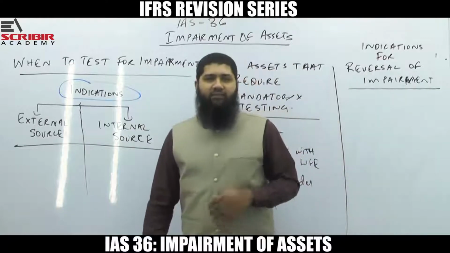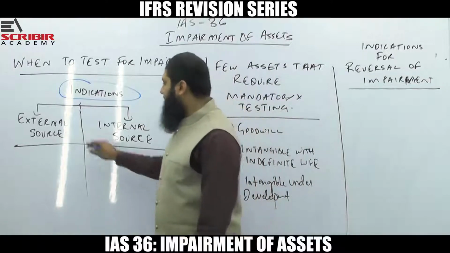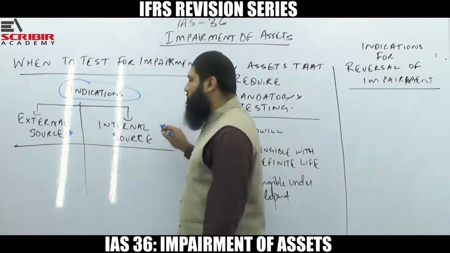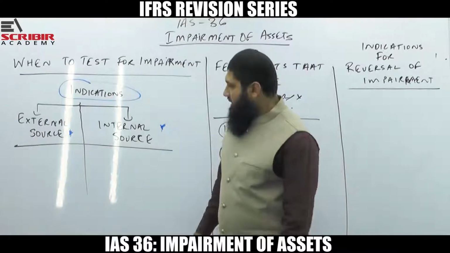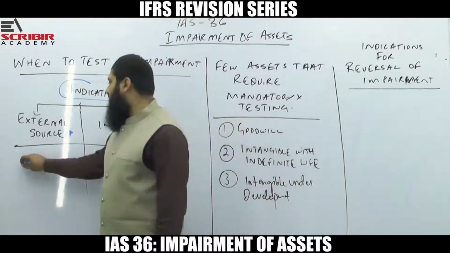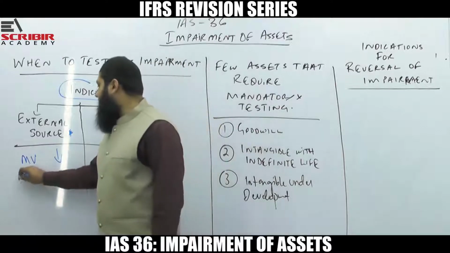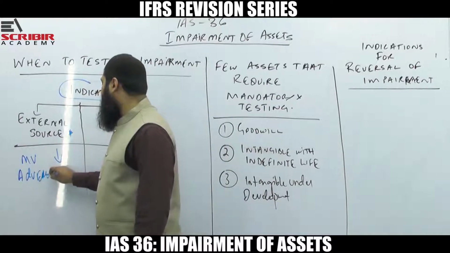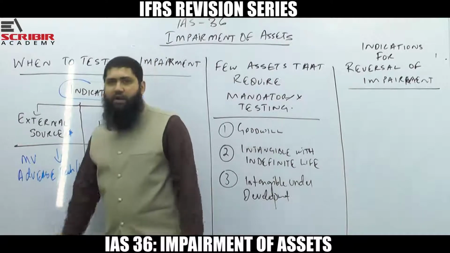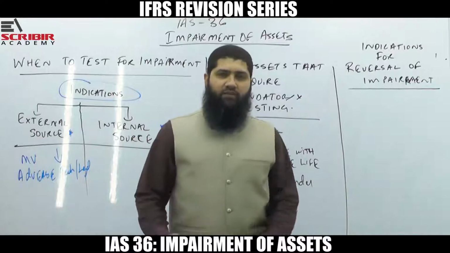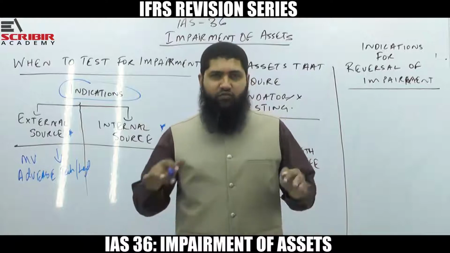What exactly do you mean by having an indication for impairment? So the indications for impairment could be from an external source or from an internal source. I can give you a few examples of the external and the internal source. The external source of indication is that the market value of the asset has gone down. The external source of indication could also be that there is an adverse technological, legal, etc. movement in the environment that has taken place. Because of that, your asset's value, your asset's recoverability is going to be in danger.